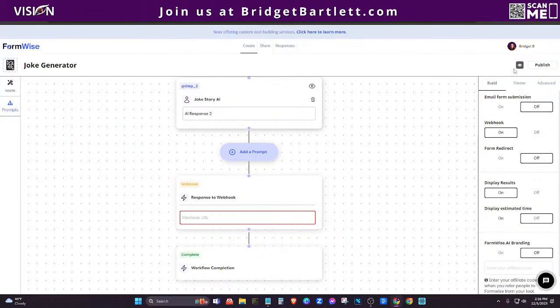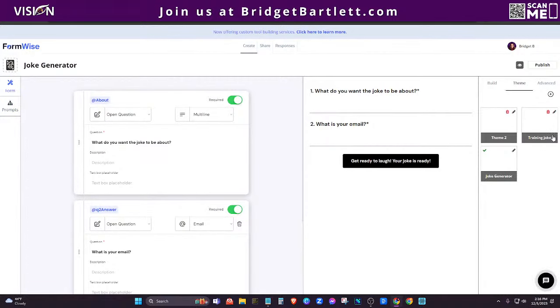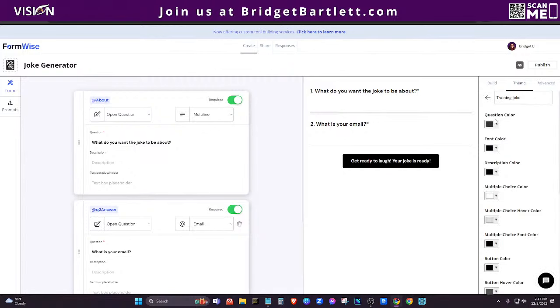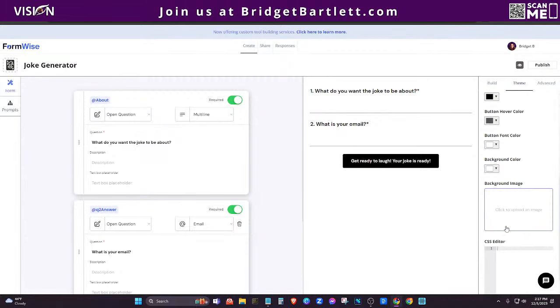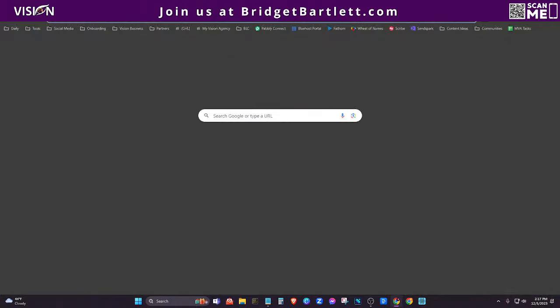All right. Now you also have the ability here to create some themes. So you see here that it's just a basic white template or form, and then we have a black button. Okay, black button, black text. So you may want to customize this. So for example, if I click here, maybe I want to make the text a different color and all of that. Maybe I want to create another image, right?